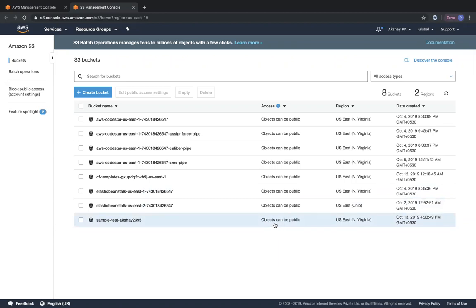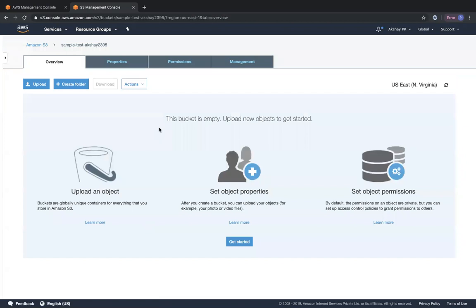Okay. So none of these will be public. When you click on the bucket, this is how you navigate. You will go into the bucket properties, permissions and management tab over here. You can also upload any objects directly to the bucket, or you can go ahead and create a folder and upload any objects to that particular folder.